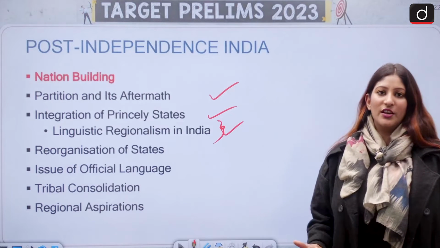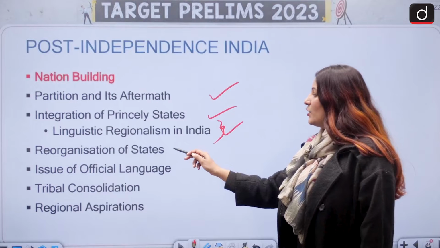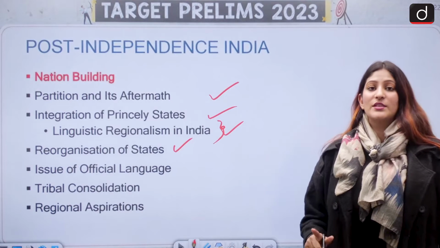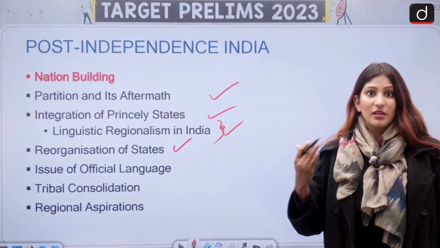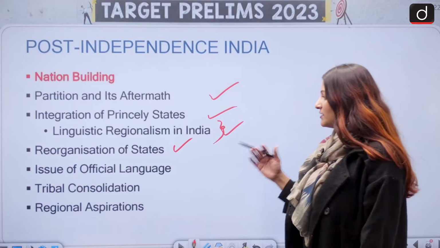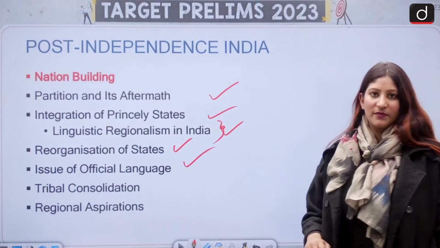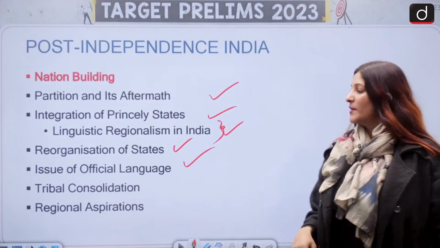How did it lead to the creation of the Andhra state? The reorganization of states, because once the Andhra was created, other states were also saying, give us state based on language, give us another state. Issue of the official language. This is more important from the perspective of mains examination.